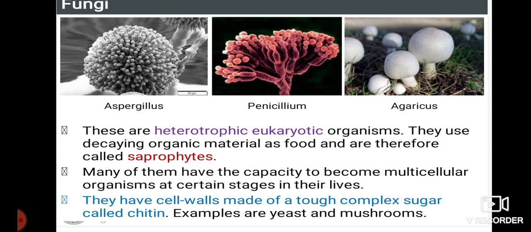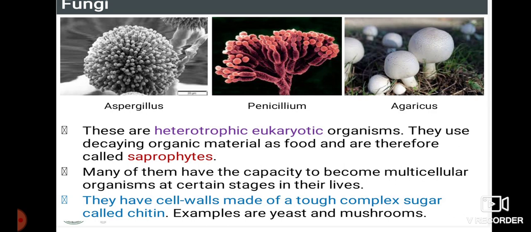These are heterotrophic eukaryotic organisms. Heterotrophs are those organisms which do not prepare their own food. That is important here. They use decaying organic material as food and are therefore called saprophytes. What do you mean by the word saprophytes? Saprophytes are organisms that depend on dead and decaying organic matter. So all kinds of fungi are saprophytic organisms.